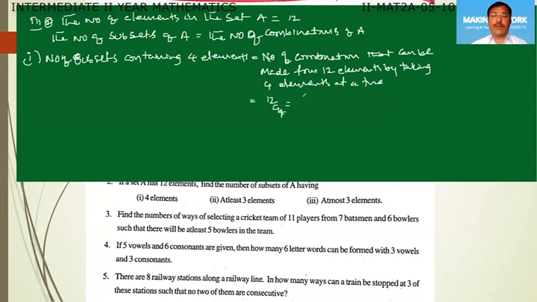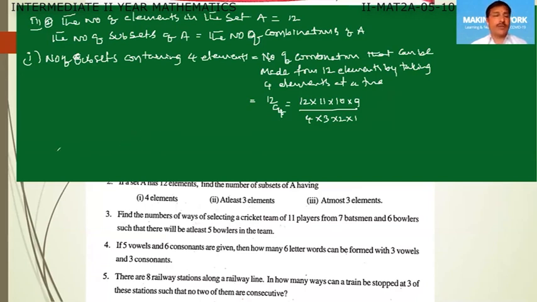12C4 is equal to 12 into 11 into 10 into 9 by 4 into 3 into 2 into 1. So simplify this answer.